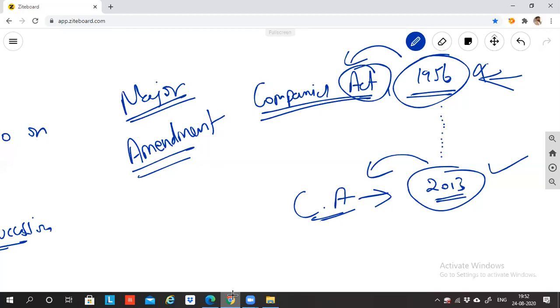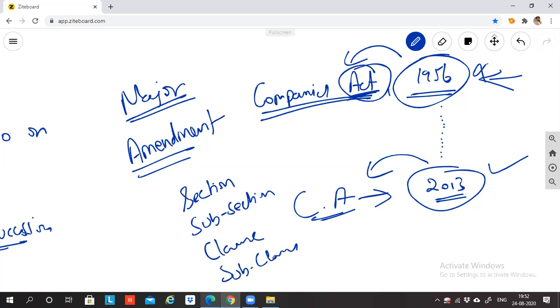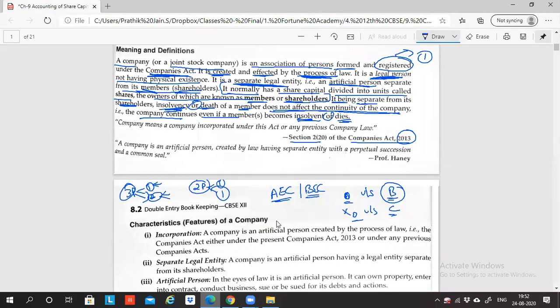In every act or every law you take, you will commonly find the word section. You'll find the word subsection. You'll come across the word clause. You'll come across the word subclause. These are basically reference points. If somebody asks me, sir, in Companies Act 2013, where is the definition of company given, then I'll say, sir, please refer to section 2, subsection 20 of Companies Act 2013, which gives the definition of company.